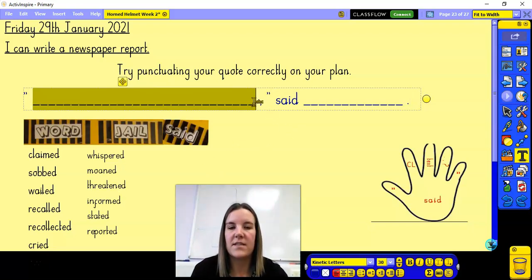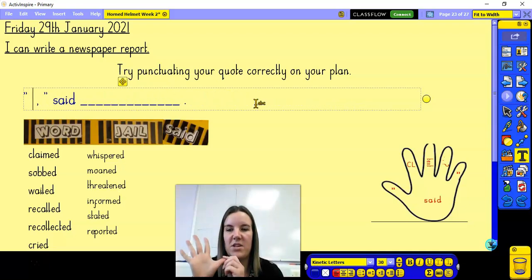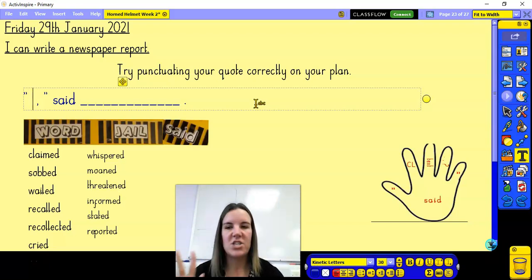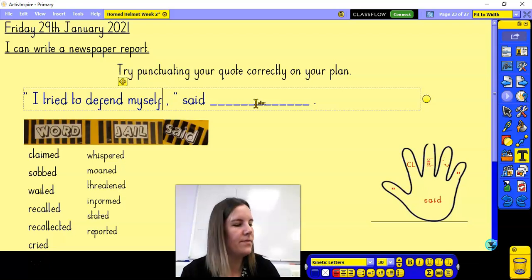And in fact, I'm going to have to get rid of these lines here so that I can type in them. So the first job, I've got my speech marks. Then I need a capital letter. So I need to think about the words that the character is going to say. Now I know on my plan yesterday I had some, so I'm going to use those to help me. She might say, I tried to defend myself.